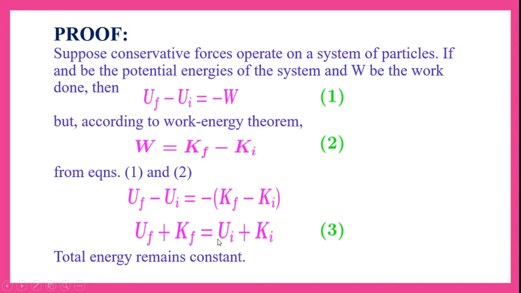So both are equal. That means the energy at the initial point and the energy at the final point are the same. This can be said as total energy remaining constant.